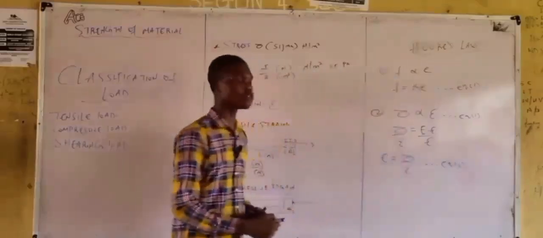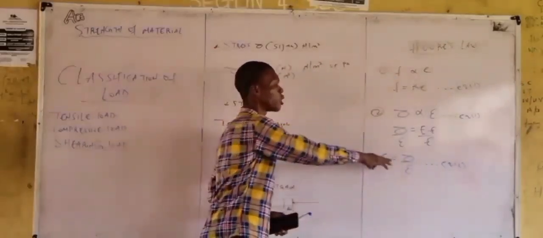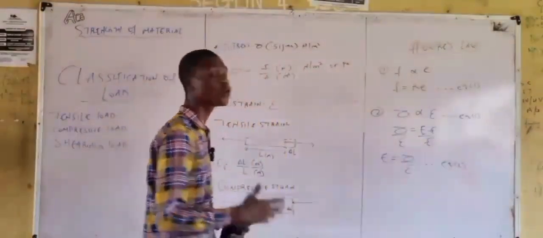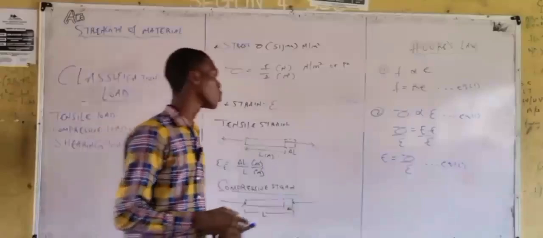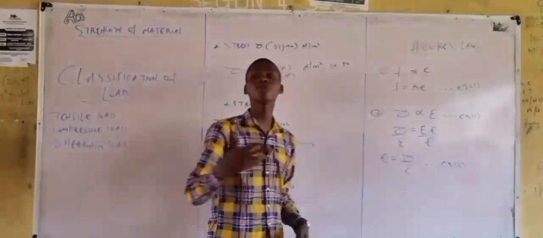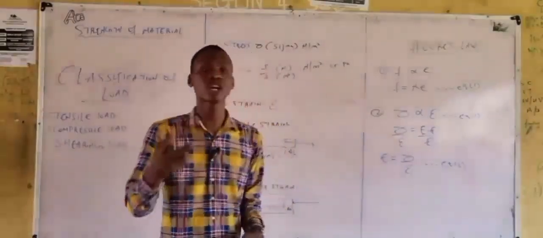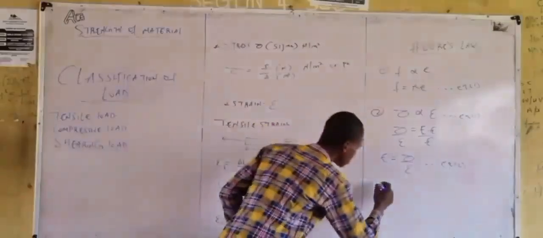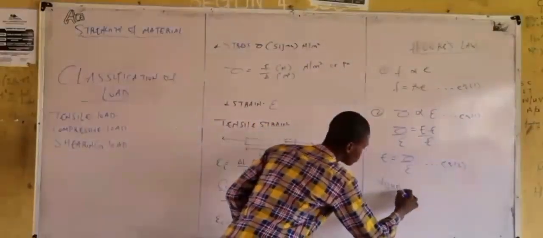What you have here, this relationship, is called Young modulus or modulus of elasticity. From there, you can define Young modulus as the ratio of stress to strain. Okay?